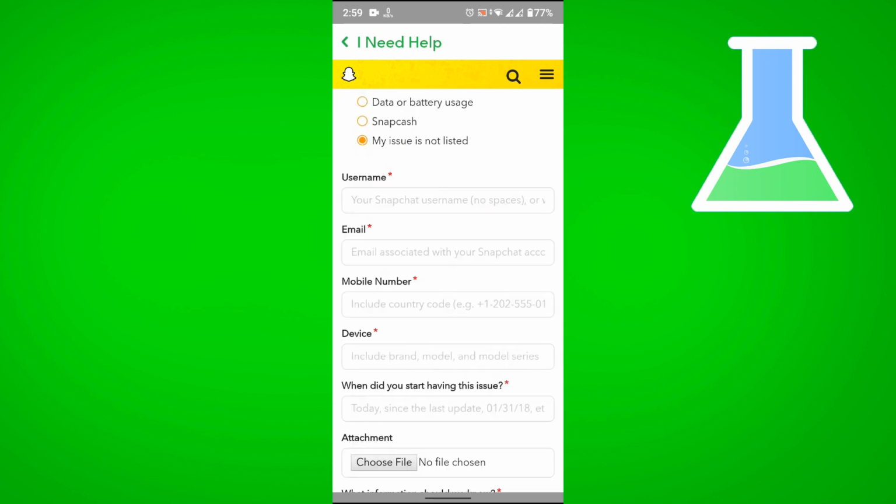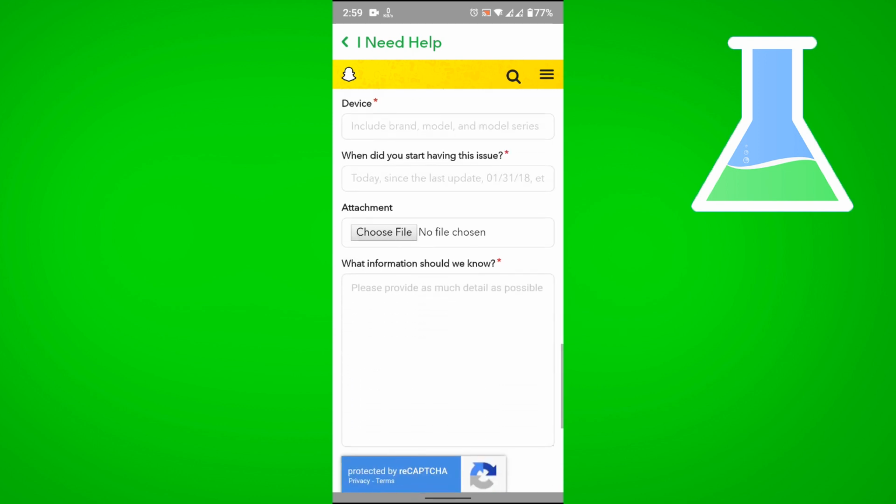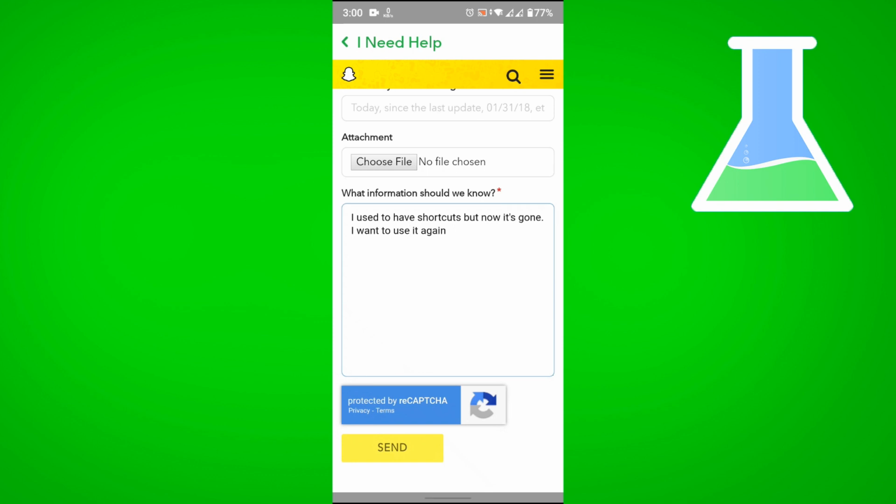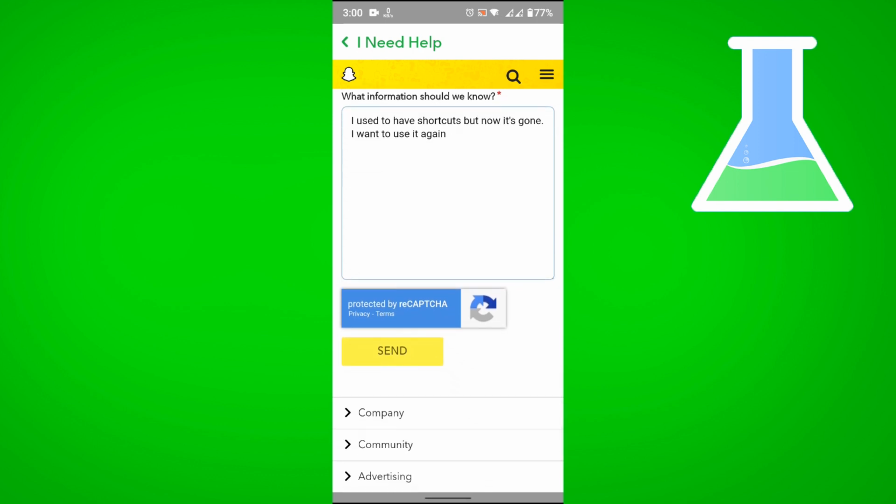And here you're gonna be given a ticket. Fill in the details that you want, and you just have to tell them that you used to have shortcuts and you want that feature back. And after filling all the details in, send it and wait for their reply. So it could take up to 48 business hours. And that is how you recover your shortcuts on Snapchat.